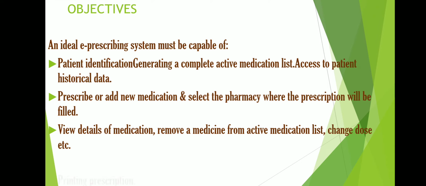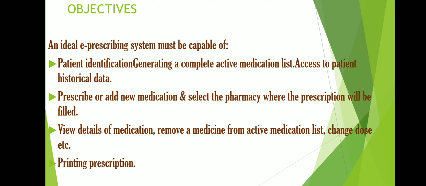Then printing the prescription: if you have typed the prescription and want to give a copy of that e-prescription to your physician, the software system should also provide a printing option, for the written or filled prescription.